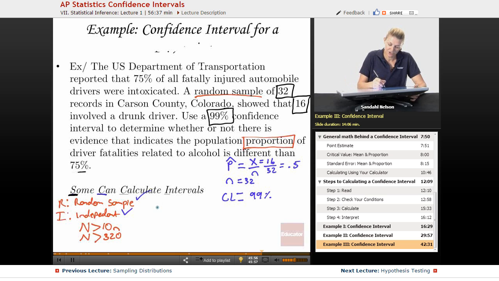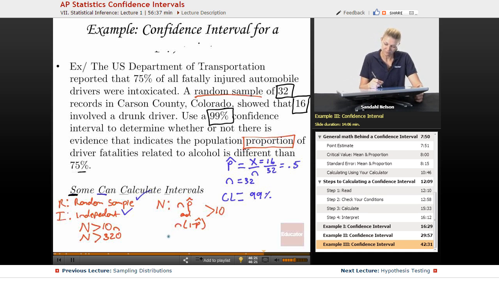So lastly, we need to check if it's normal. Now remember before we've been just saying, is n greater than 30? But that's only for means. Now we have a proportion. So we have to be saying, are n times p-hat and n times 1 minus p-hat both greater than 10?